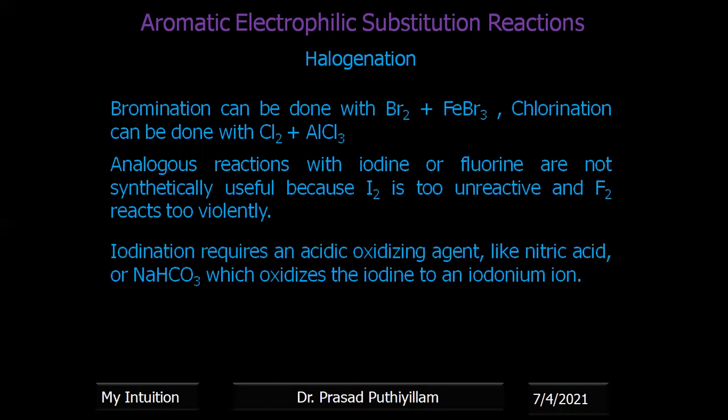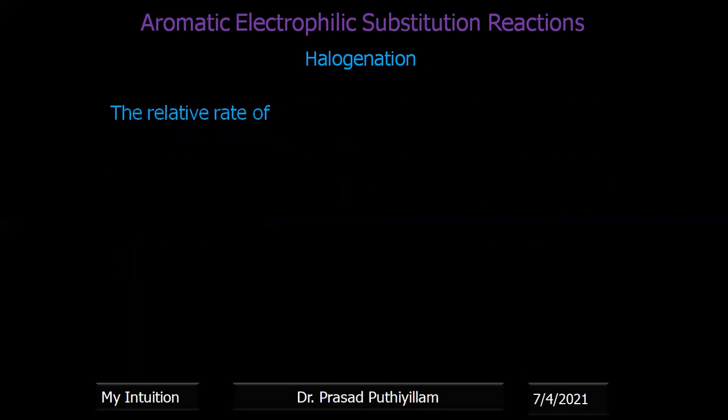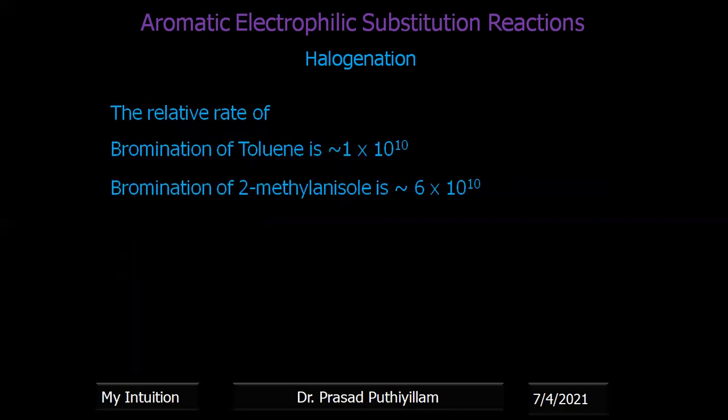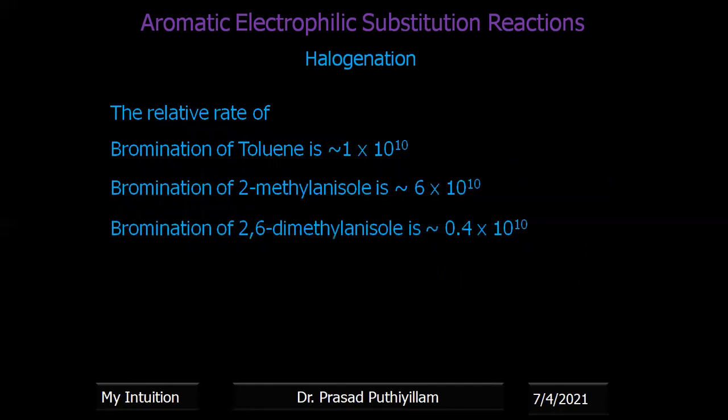Iodination requires an acidic oxidizing agent like nitric acid or sodium bicarbonate, which oxidizes the iodine to the iodinium ion. The relative rate, if you consider bromination of toluene, is a comparison.